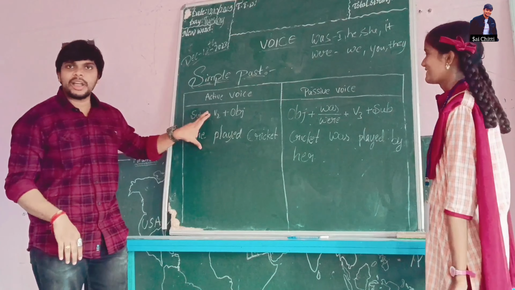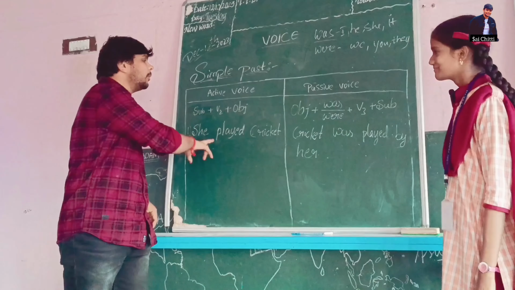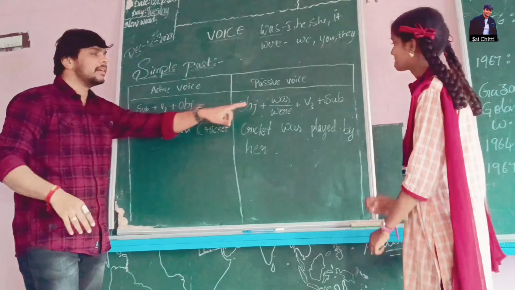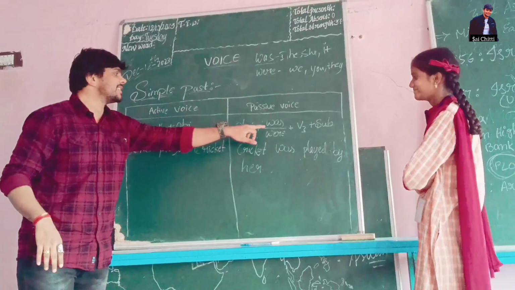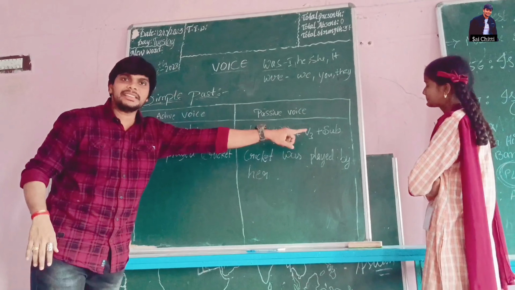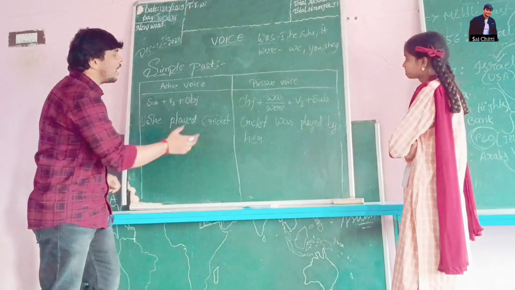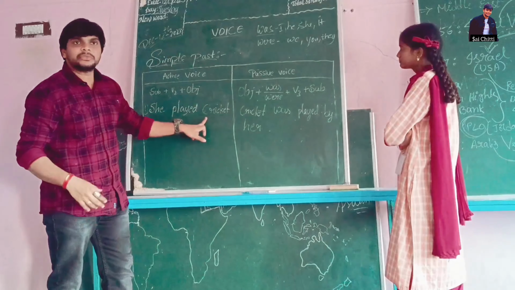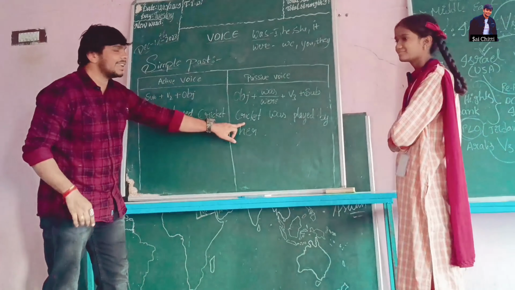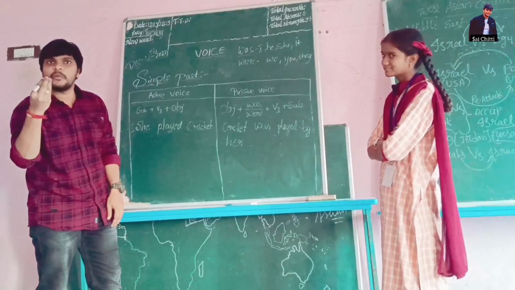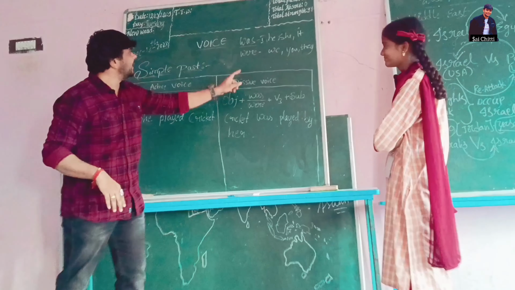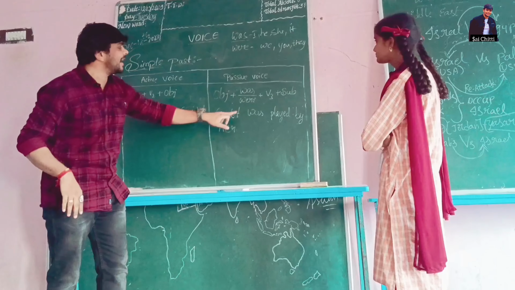So she played cricket. This is the active voice simple past tense. In passive voice, the simple past structure is object plus was by plus V3 plus subject. According to the structure, we write the sentence. So here, what is the object? Cricket. Cricket comes under things, so for it we use was. So that's why cricket was.